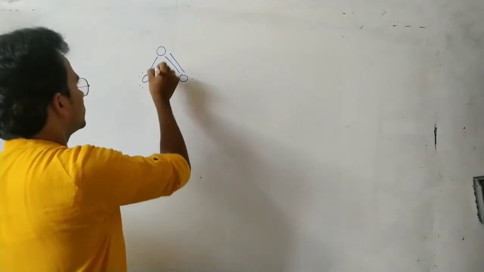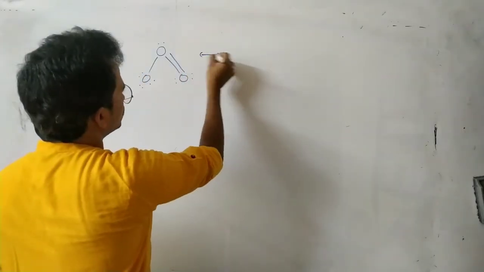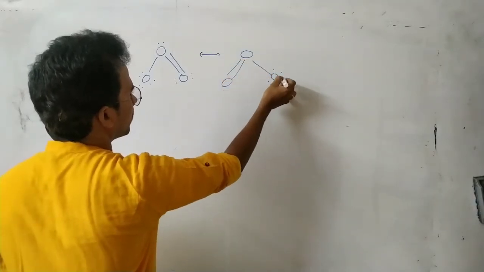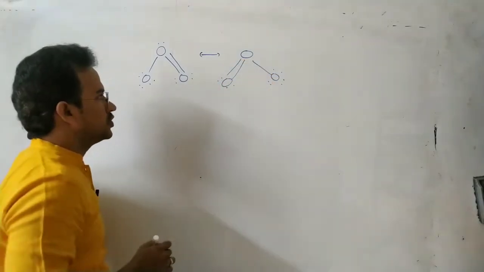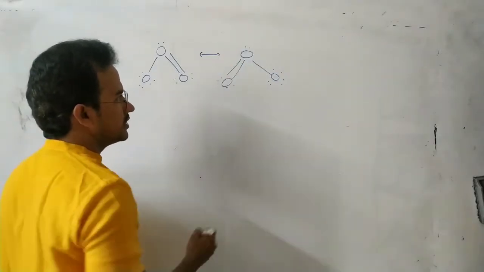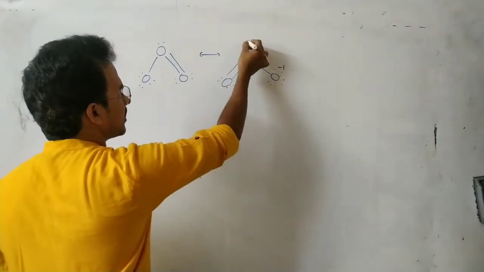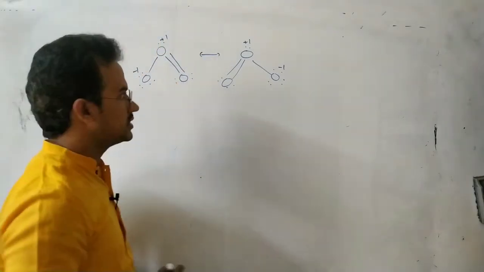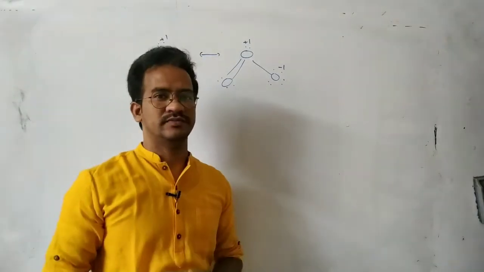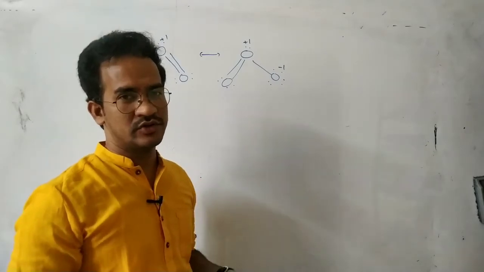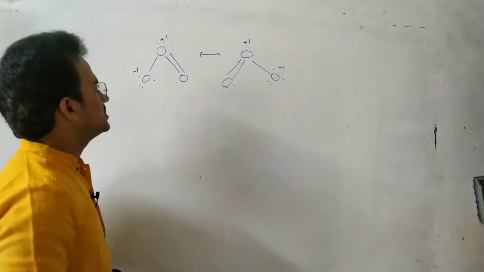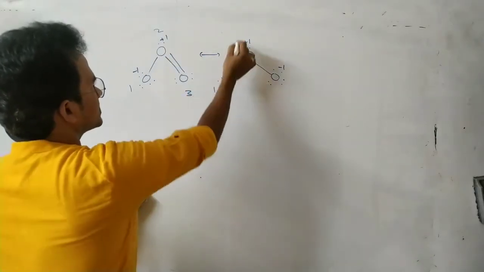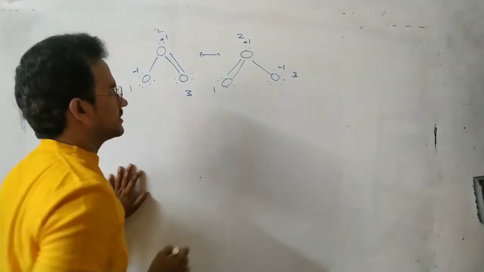Here we can write two Lewis structures for the O3 molecule. Here the formal charge is -1, here the formal charge is +1. Here +1, and again here -1 formal charge. On this oxygen the formal charge is 0. Of course, the O3 molecule as a whole is neutral. These are the possible structures, with the first, second and third oxygen atoms.